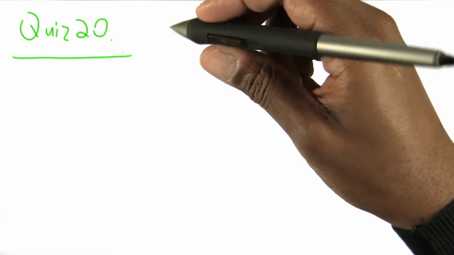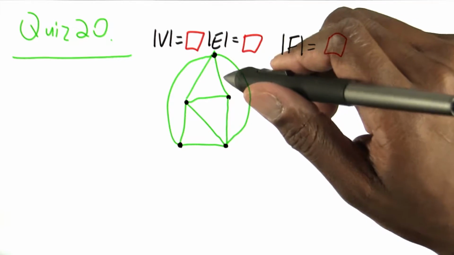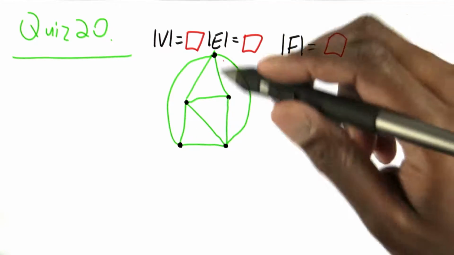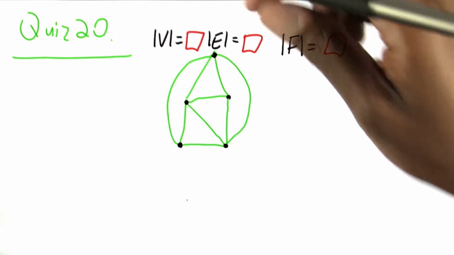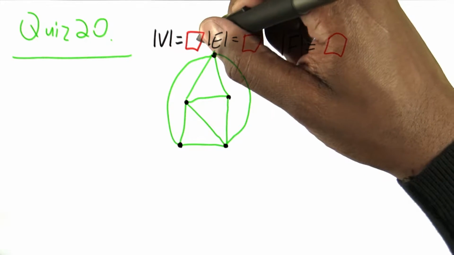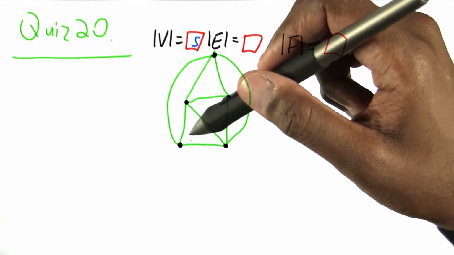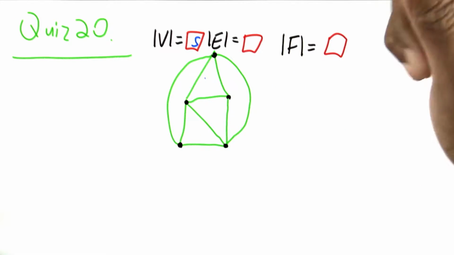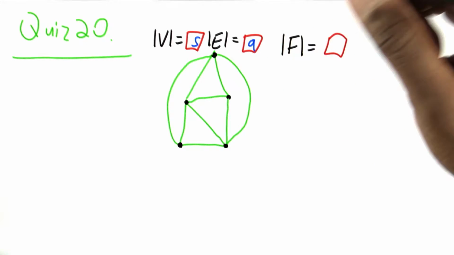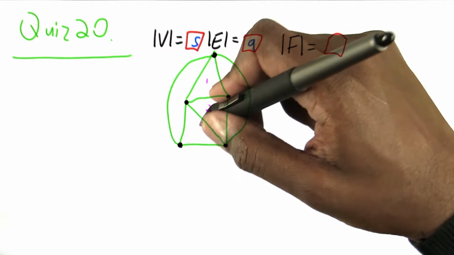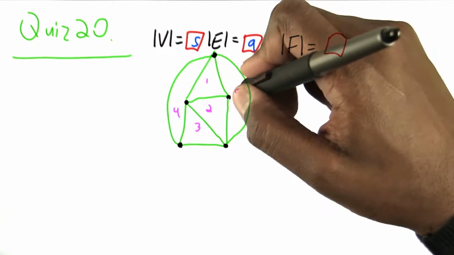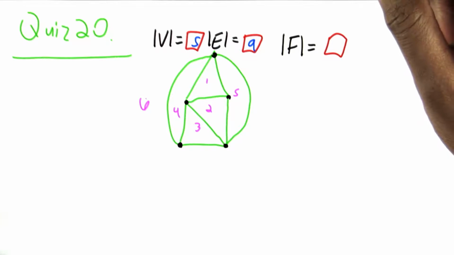This brings us to quiz 20. How many vertices are in this graph, how many edges are in this graph, and how many faces are in this graph? And the answer is, well, there are clearly 5 vertices. The number of edges is 1, 2, 3, 4, 5, 6, 7, 8, 9. And the number of faces is 1, 2, 3, 4, 5, and 6.